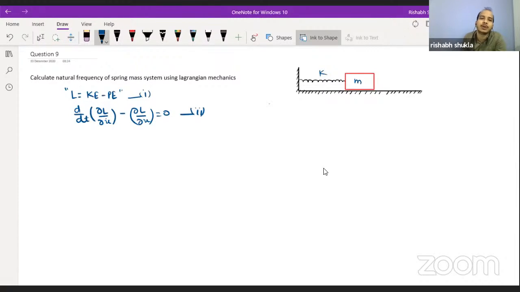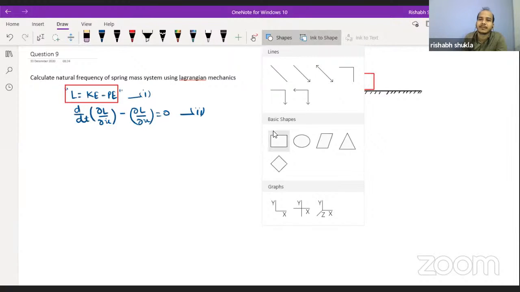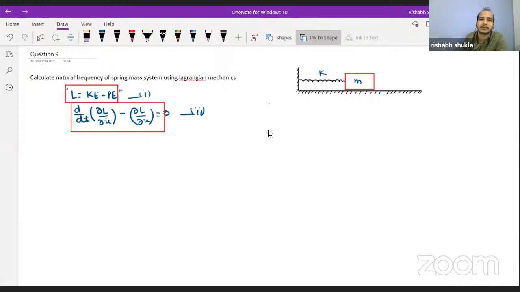These two relations you should keep in mind if you are going to solve a question on the Lagrangian equation. These are not very tough things. You just have to see in which way they are going to ask the question.